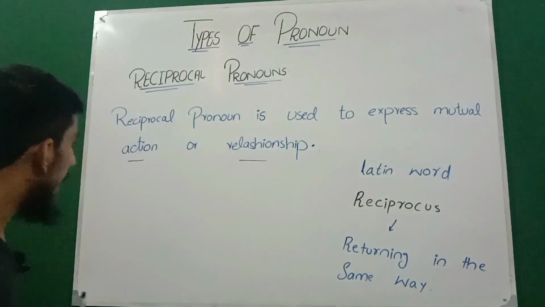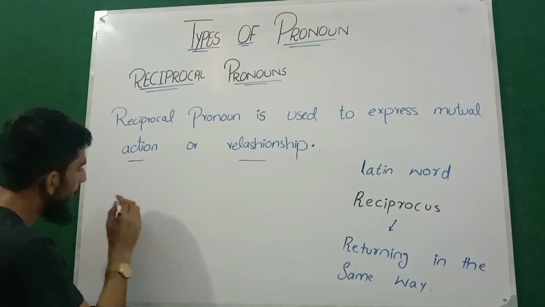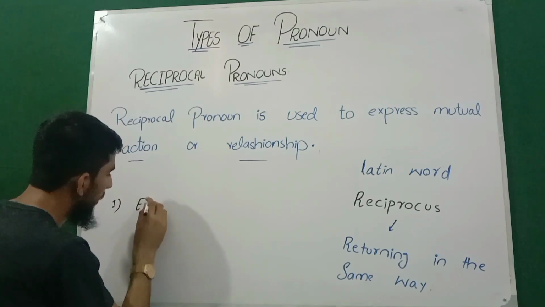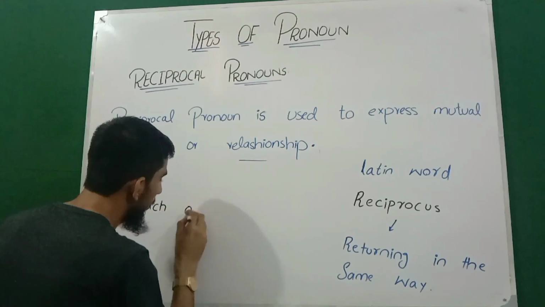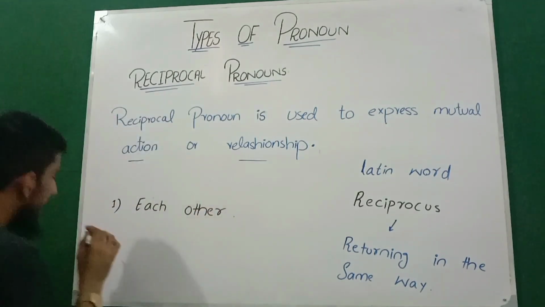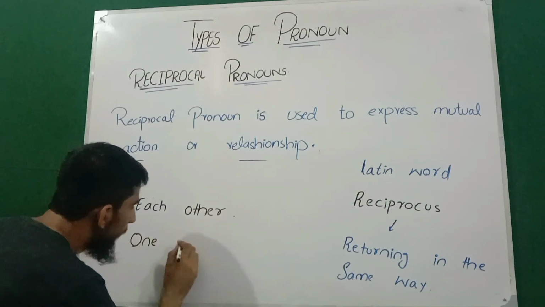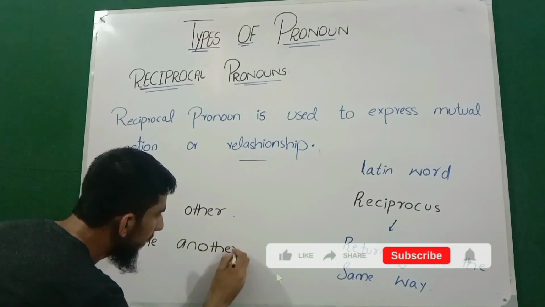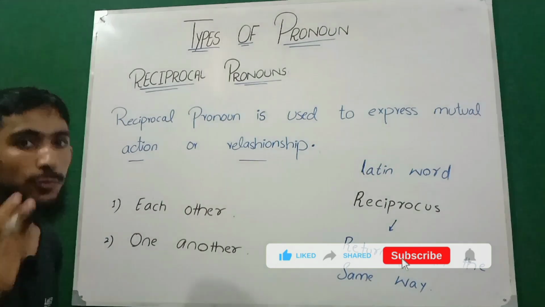Number one is each other, and number two is one another. So these are the two reciprocal pronouns, each other and one another.